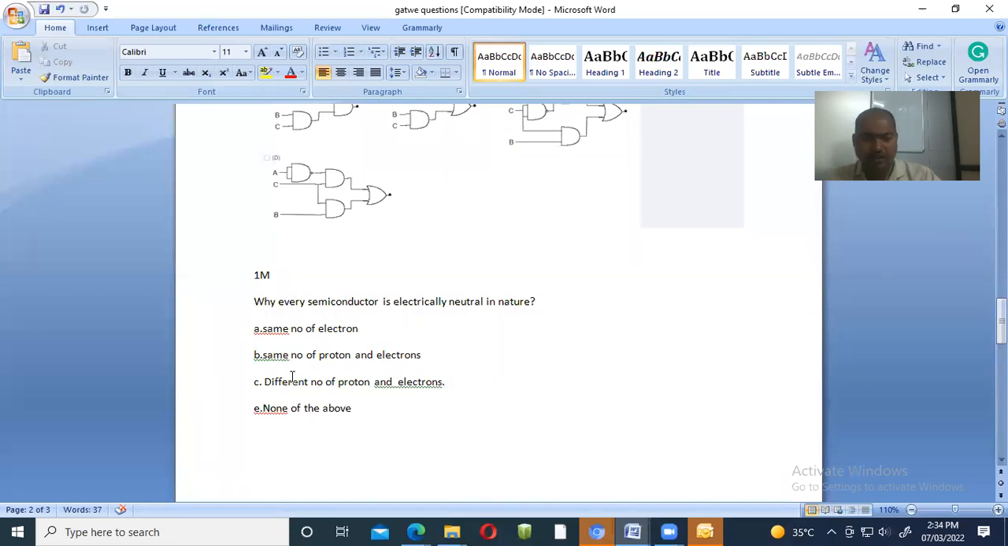We have seen the other options also: a different number of protons and electrons, not. If the number of protons and electrons is different, it indicates that the device is not neutral. A neutral device has the same number of protons and electrons only. If they differ, the valency changes, so it does not act as neutral. None of the above is not the answer, because for the semiconductor the same number of protons and electrons makes it act as neutral in nature.